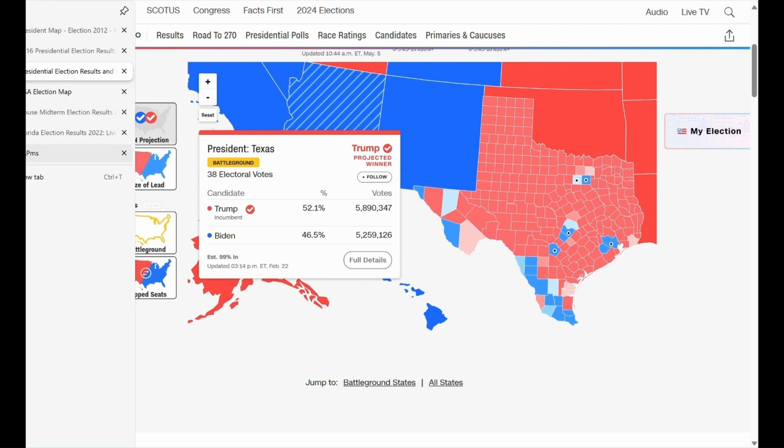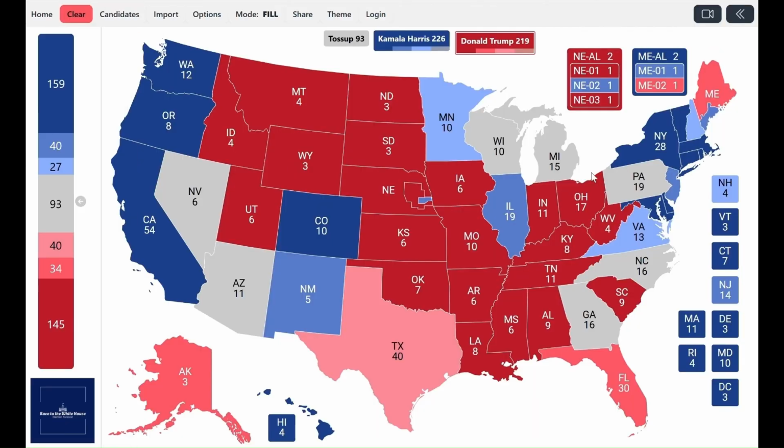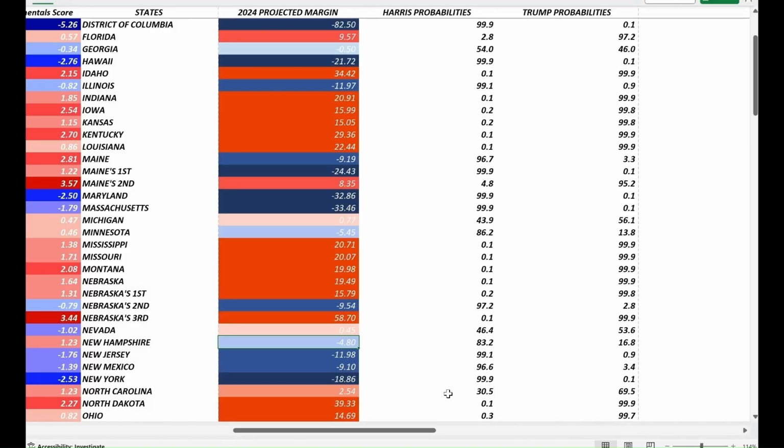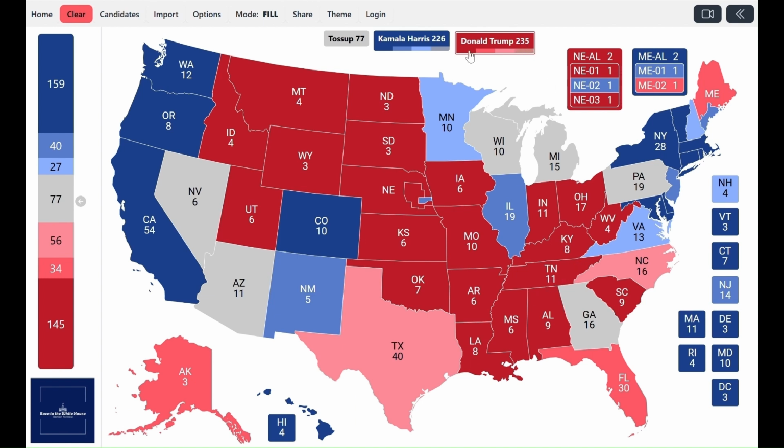Then another state that we're going to rate as lean Republican, of course, is the state of North Carolina. The state of North Carolina has seen some speculation that Harris could actually win it. We've seen good polls for her, but I believe that fundamentally this is a state that is going to vote to the right of the other swing states. Nevertheless, it's going to be close. We project Trump to win it by just 2.54 points, which is very close to the tilt category.